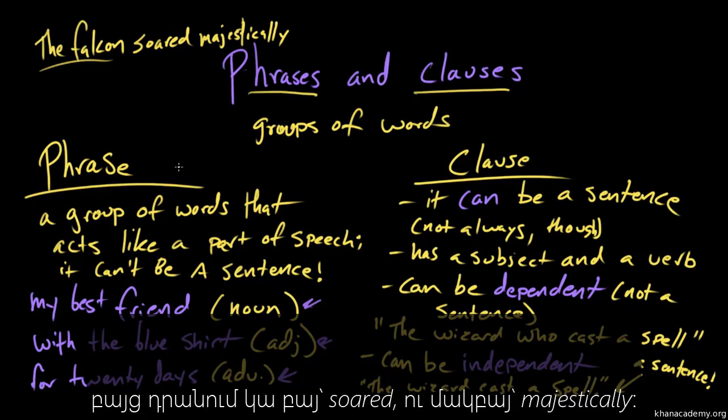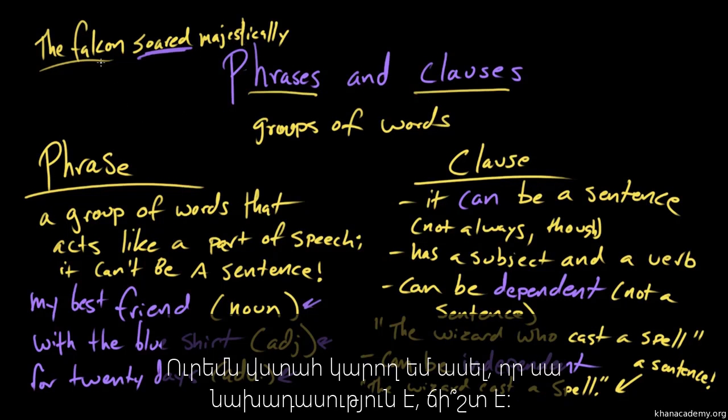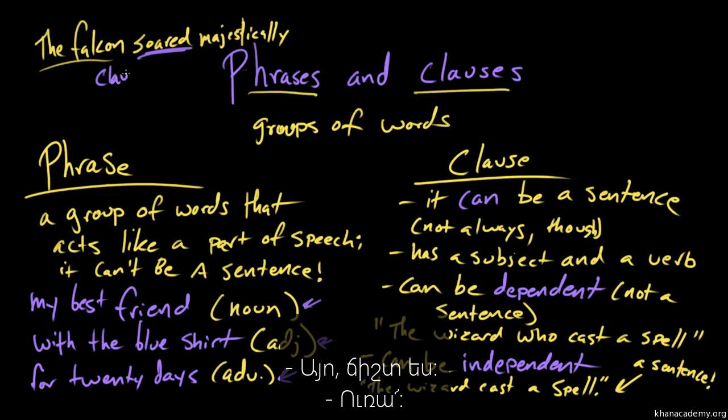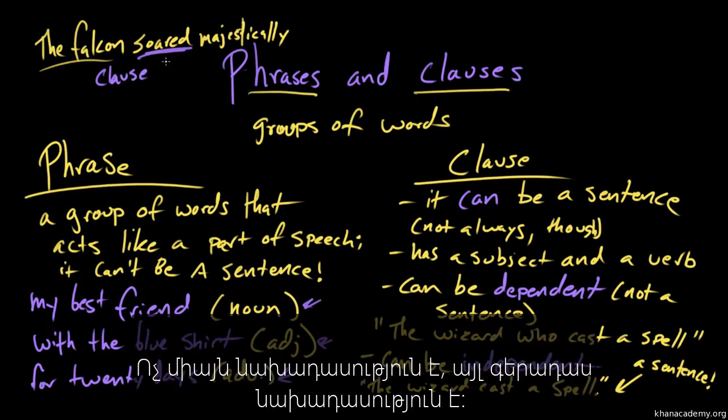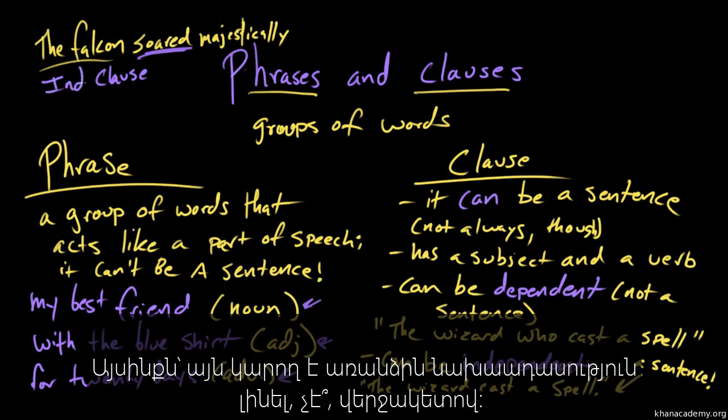But is it just a phrase on its own? I guess I would have to say no, because it's got this verb, soared, and this adverb, majestically. So the falcon soared majestically. I would have to say this is a clause. Would I be right? You would be right. Hooray. That's not only a clause, but it's an independent clause. So it could be its own sentence. End with a period.